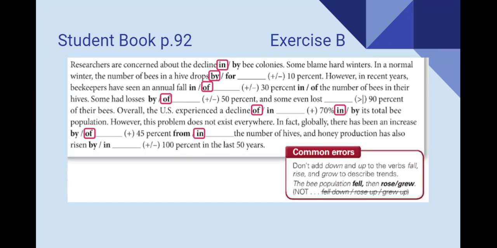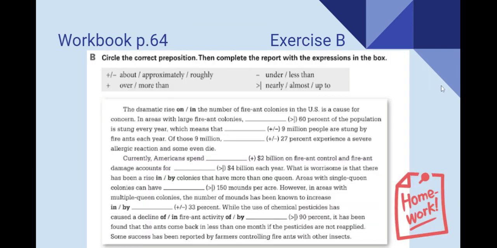Great. The expressions vary a lot in the one that you chose. You have different options. Now, for your homework, we're going to work on page 64 in the workbook, exercise B. We need to circle the correct preposition and once again complete the report with the expressions. About, approximately, roughly, over or more than, under, less than, or nearly, almost, up to. Now pause the video while you work on this.